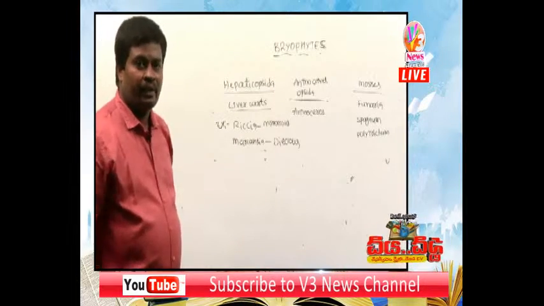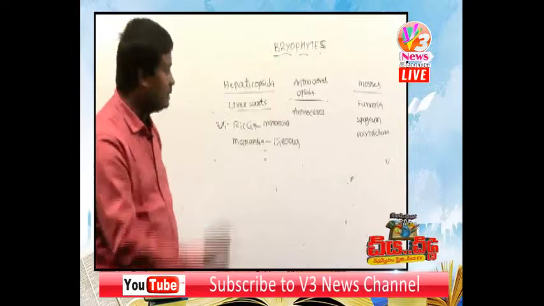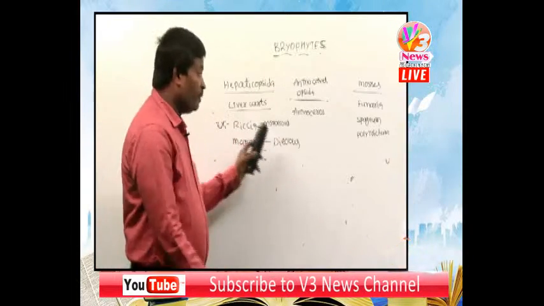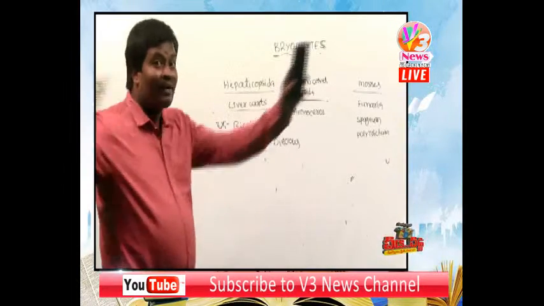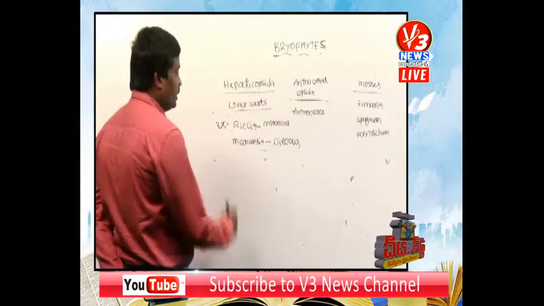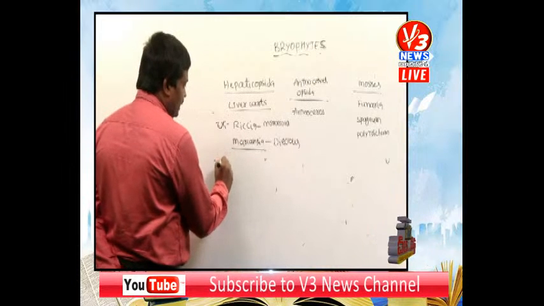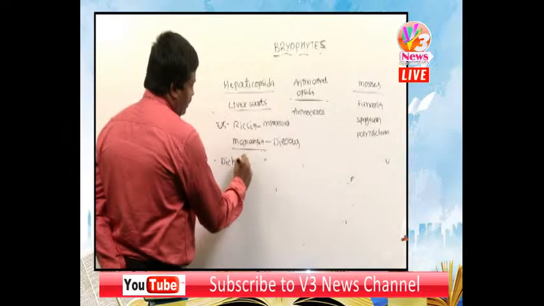What is monoecious? Male and female reproductive organs, antheridium and archegonium, present on the same plant is called monoecious. Male and female reproductive organs present on different plants is called dioecious. For example, Marchantia, very important.